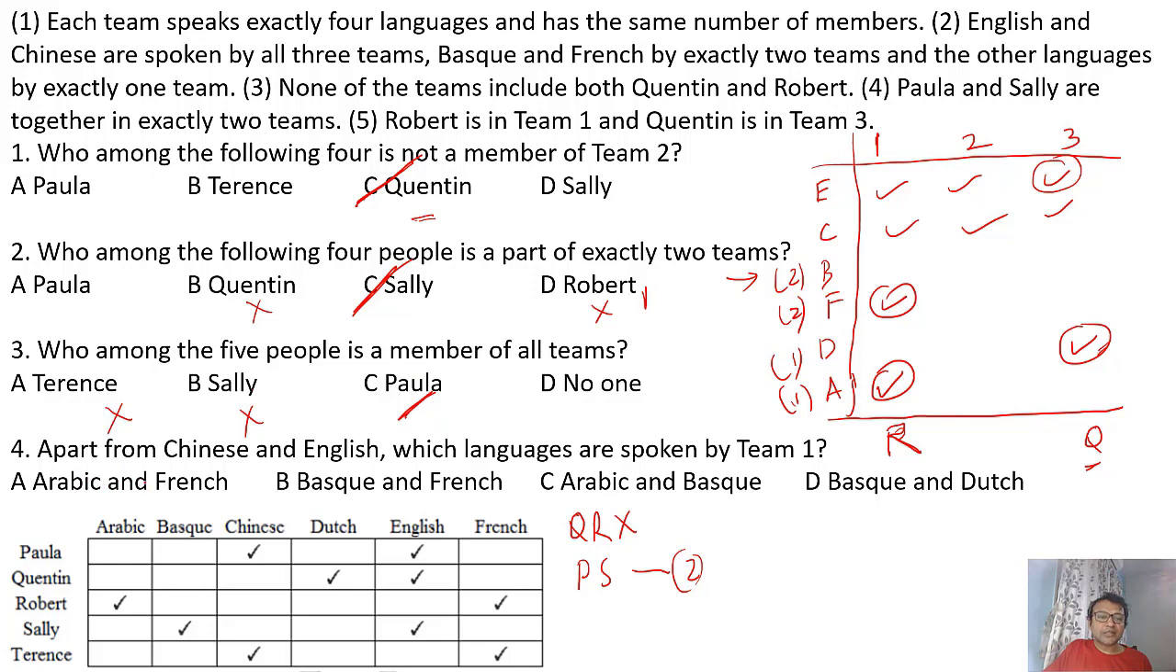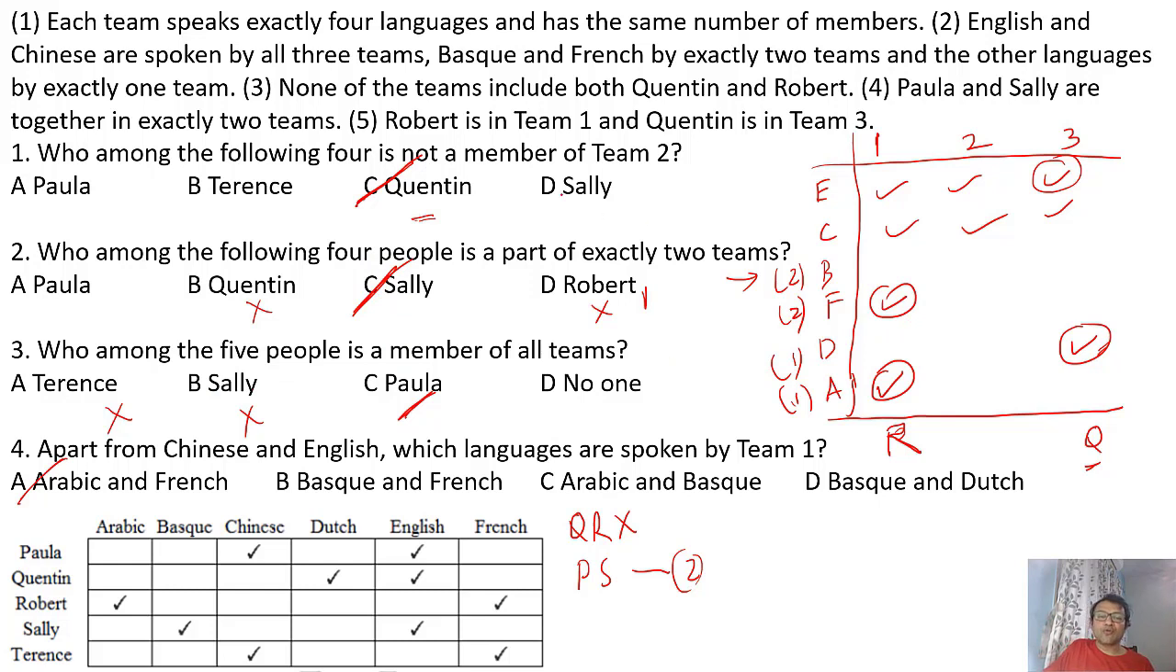Apart from Chinese and English, which language is spoken by team 1? If you look at Chinese and English, we already have French and Arabic there. So you can directly mark option A, French and Arabic. So you get the value without solving it further.